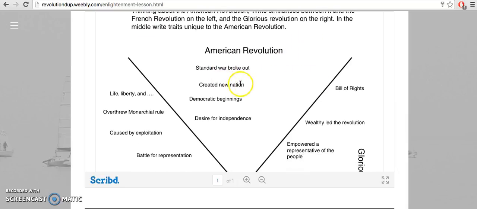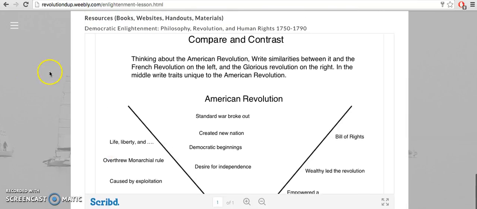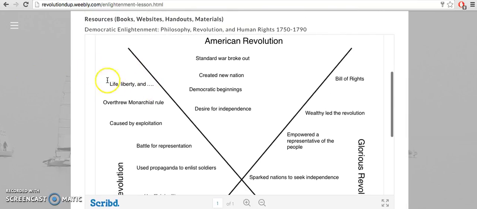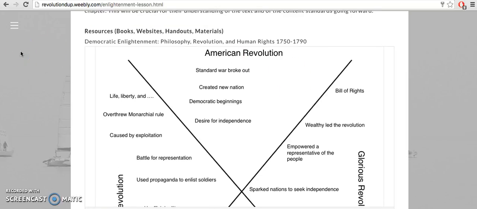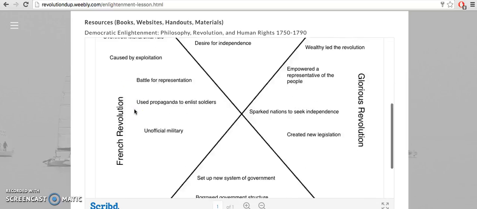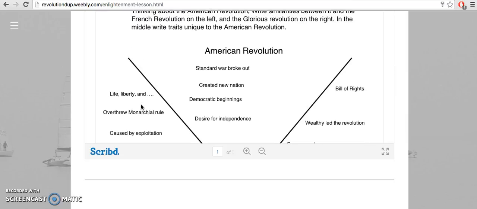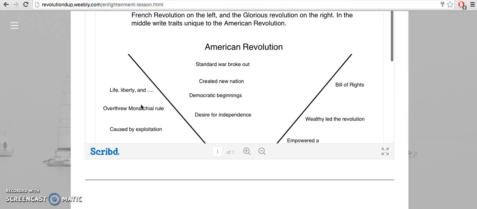American Revolution created a new nation, democratic beginnings, desire for independence. All of these things were unique to the American Revolution, and it's key to understand not only what is unique for each revolution, but also how Enlightenment theory propelled almost every single one of these things behind the revolution. It's really crazy to think about. And the thing that is so interesting, since they were all inspired by Enlightenment, it was very difficult to fill this out. It doesn't look like many things that are unique for each revolution. That's because there were so many things that were in common.